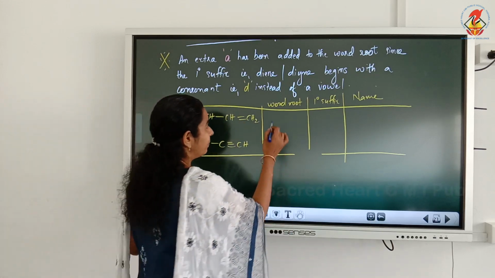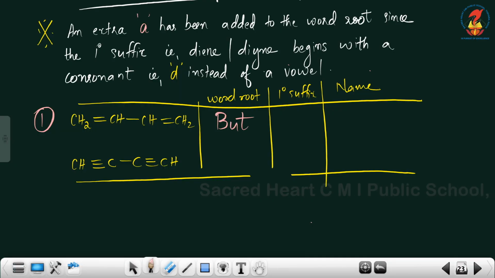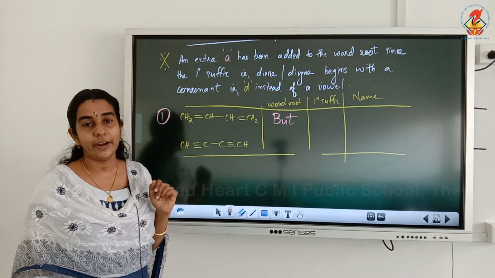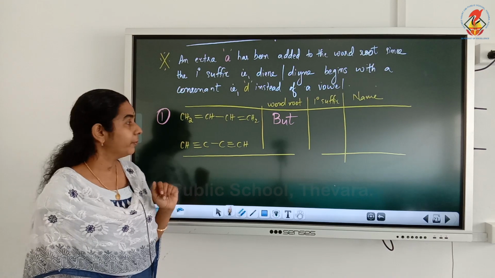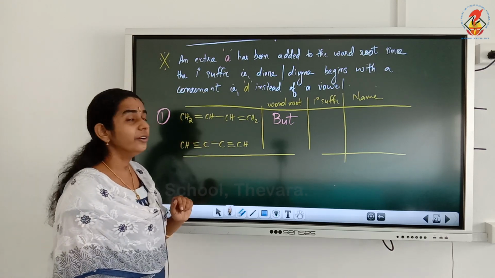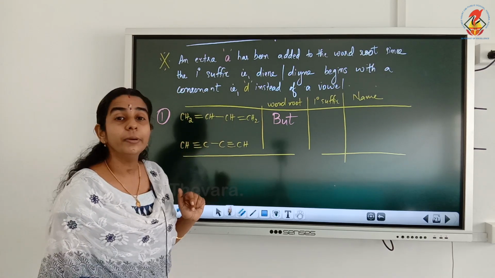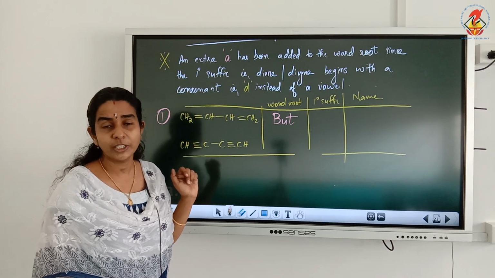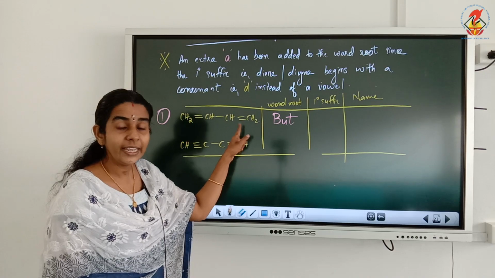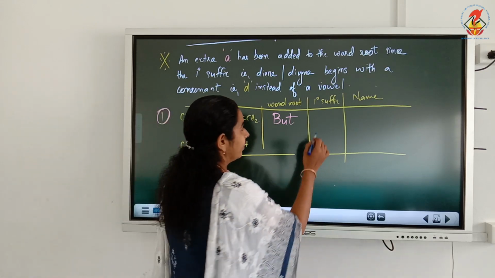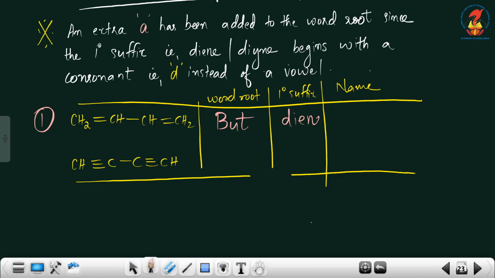So the word root will be but. Now after this we have to check whether they are singly bonded, double bonded or triple bonded. Here two double bonds are present. Two double bonds present means what will be the primary suffix? Not ene, it is diene. Two double bonds means the primary suffix will be diene.